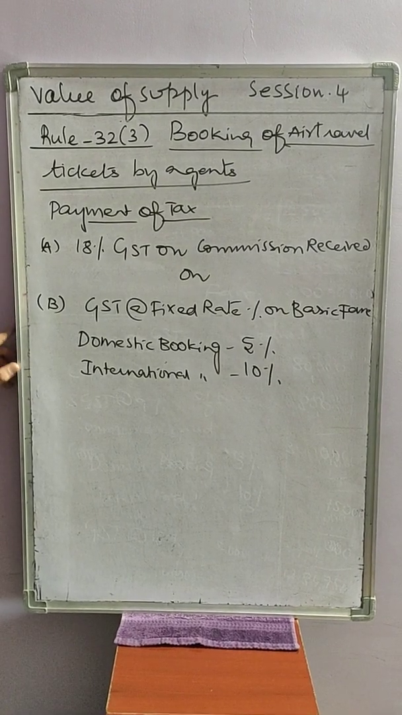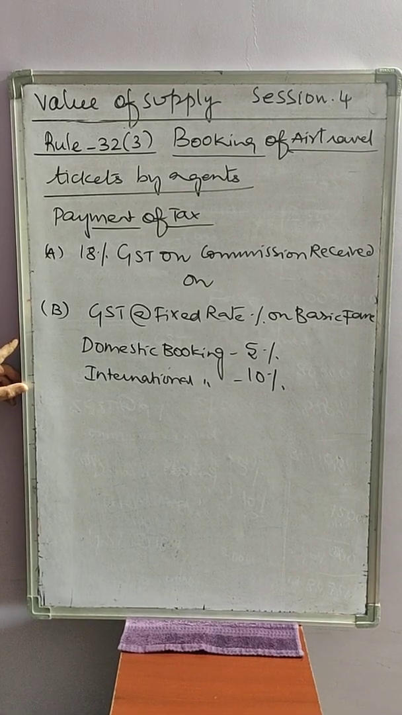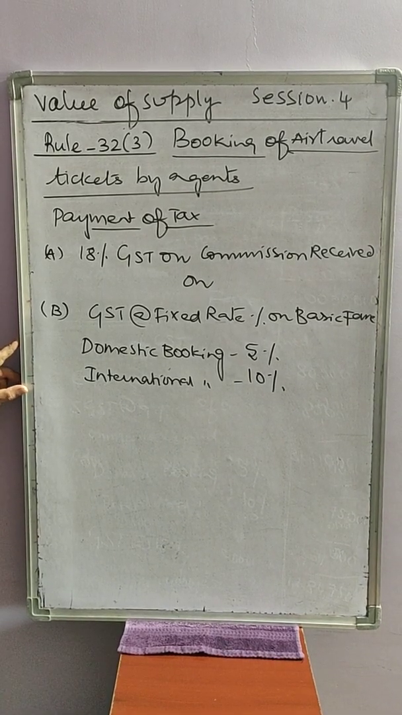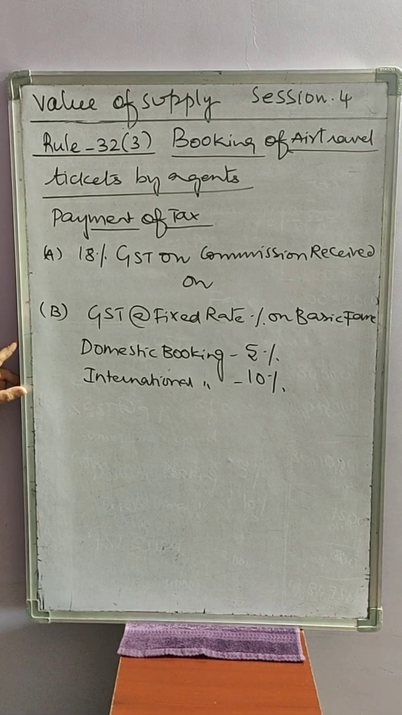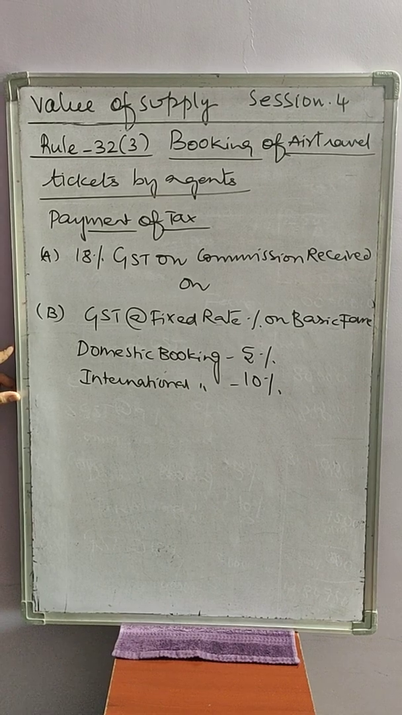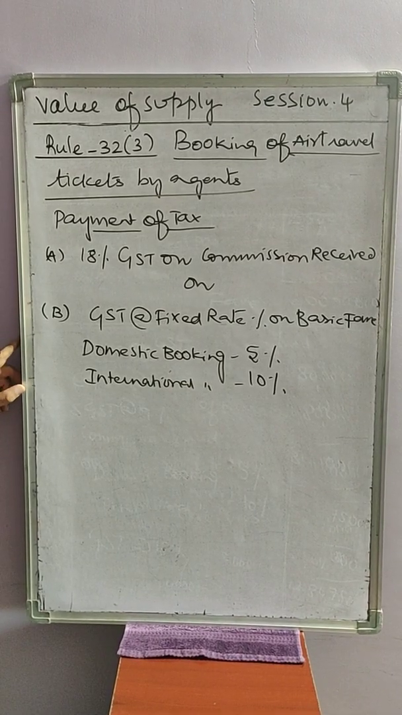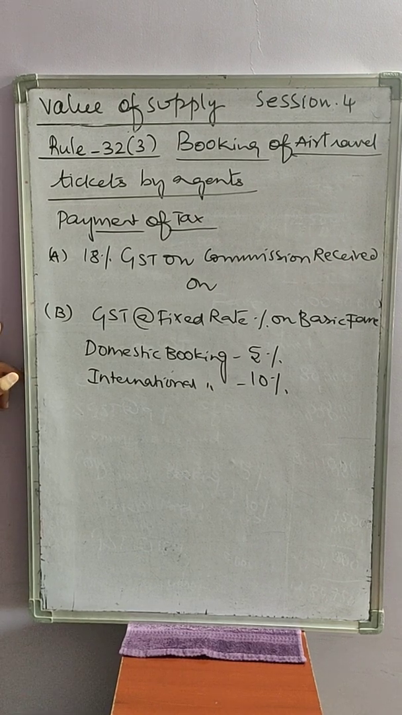Hello everybody, we shall proceed with session 4 of value of supply, rule 32, sub rule 3. So this rule deals with particularly booking of air travel tickets by air travel agents. Air travel ticket booking can be done by agents like Paytm, Make My Trip.